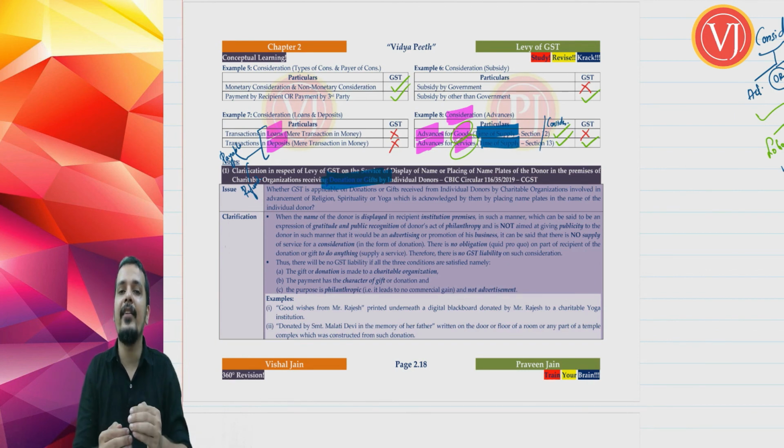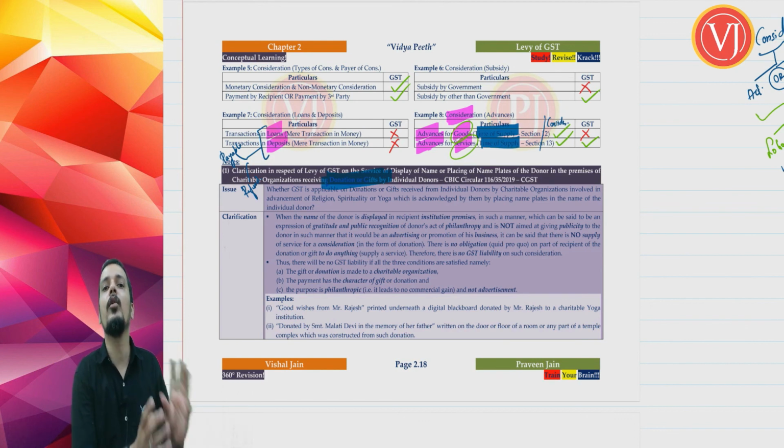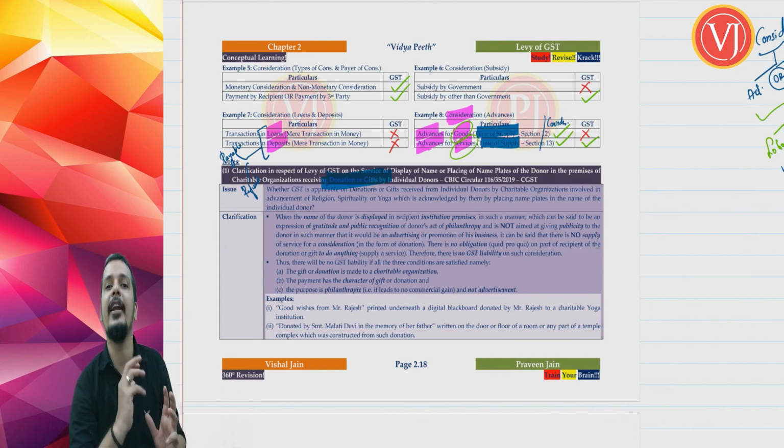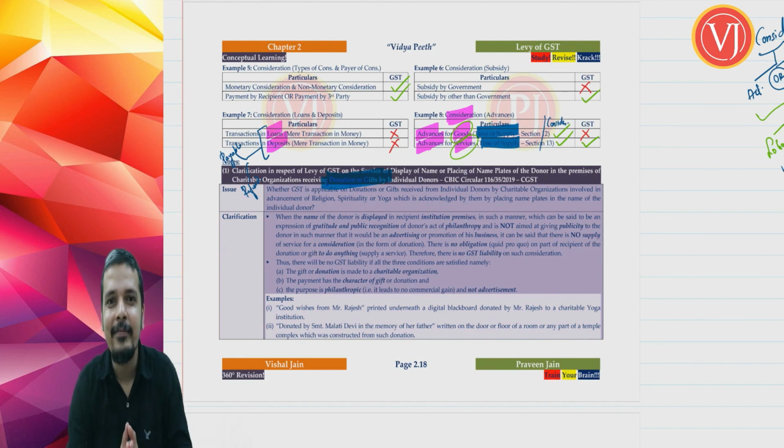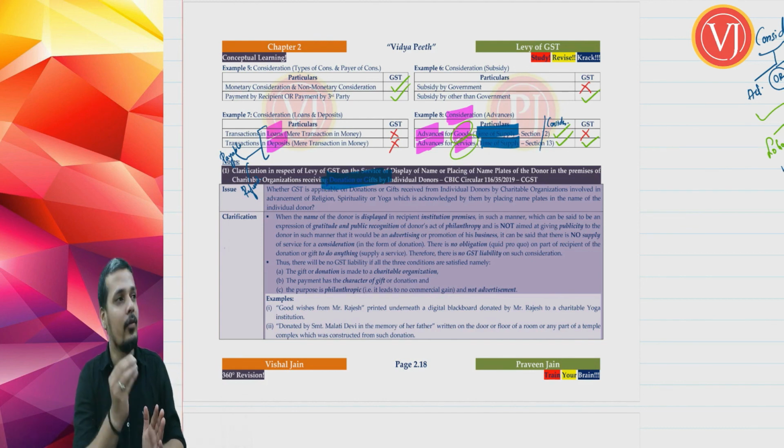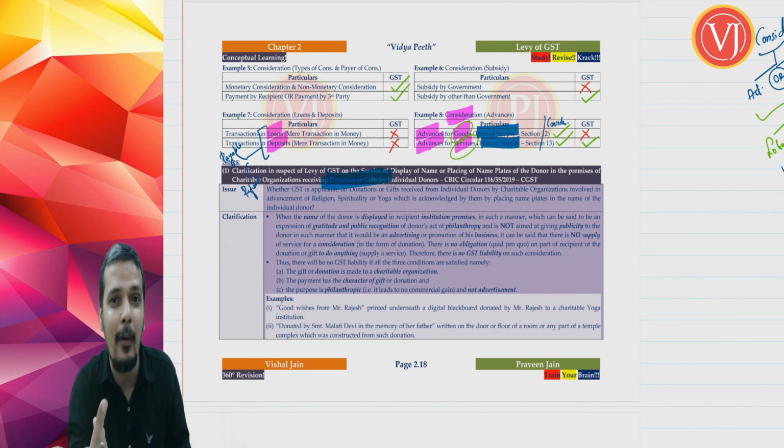If at all there is a contractual understanding, contractual reciprocity or contractual obligation, I will pay you so and so donation only if you are going to write my name. Sponsorship: I will give you so and so amount only if you are going to write my name, display my name. That is nothing but sponsorship, advertisement, one way of advertisement.